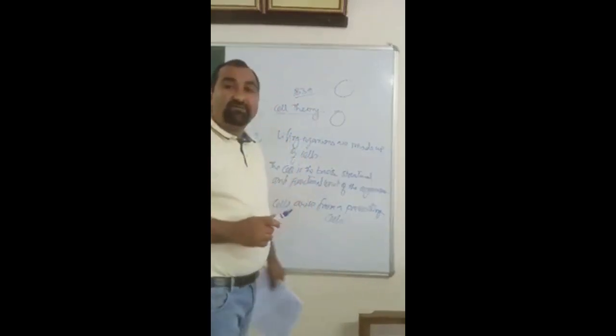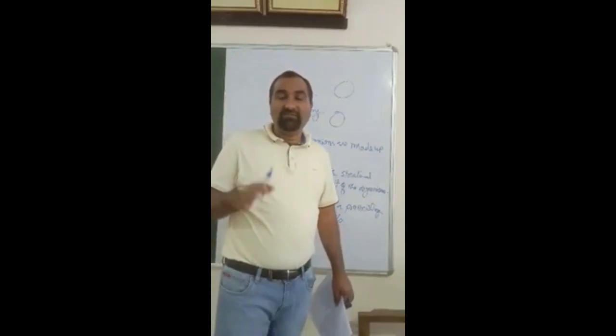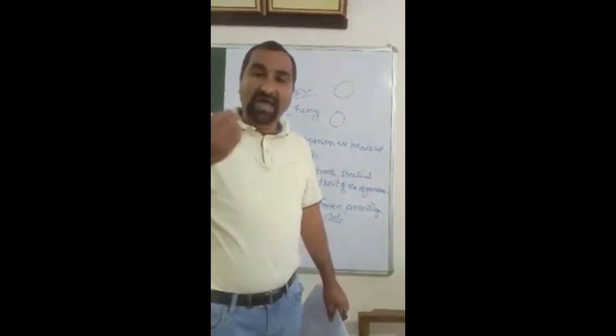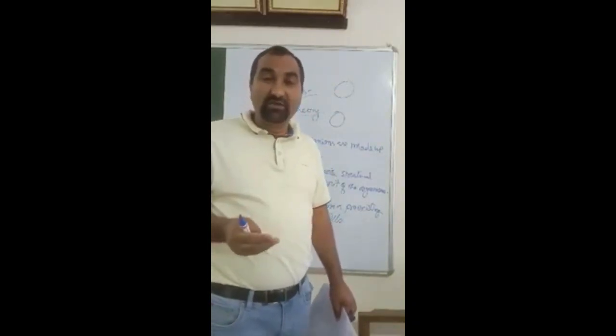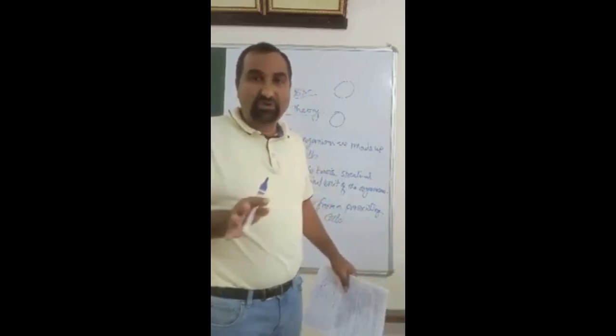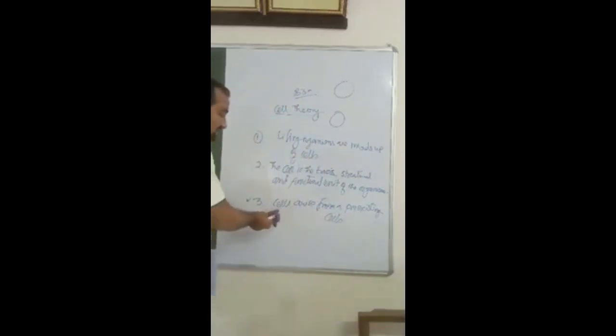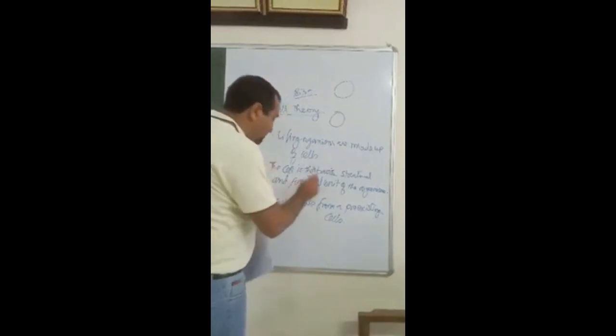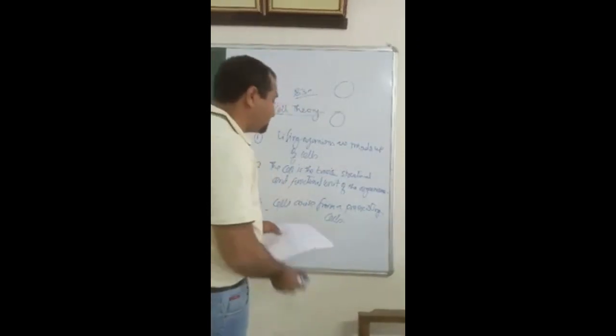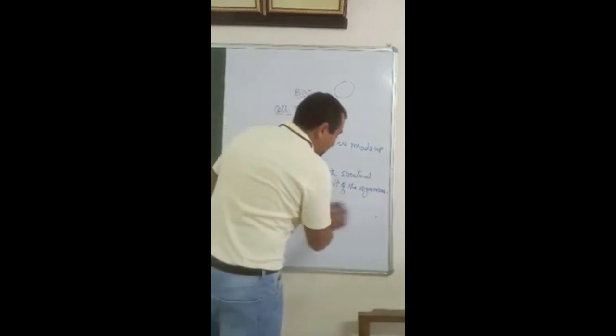Cells arise from a pre-existing cell. It means it is not possible to produce a cell without having a cell. So this third aspect is most important: cells arise from pre-existing cells.